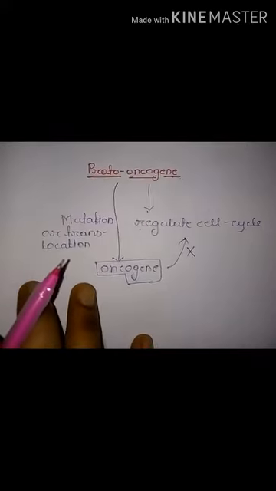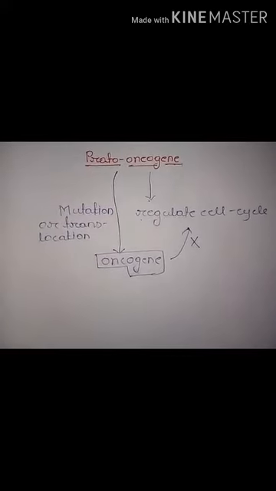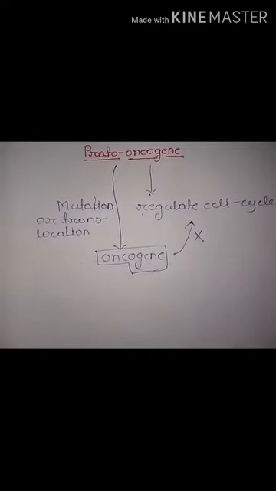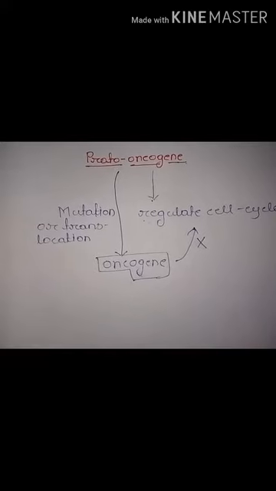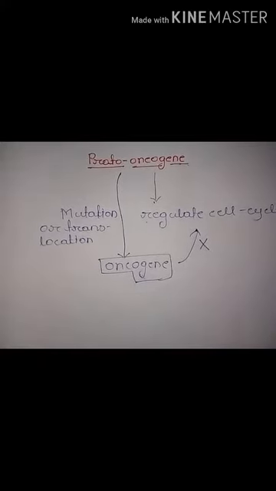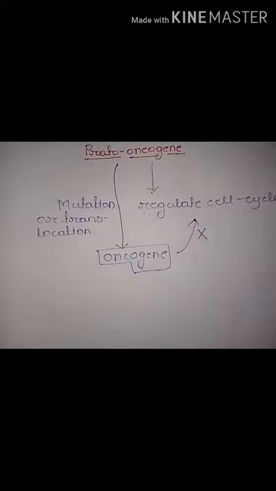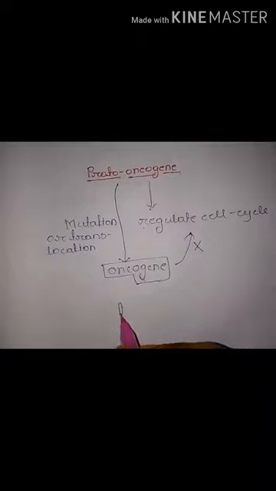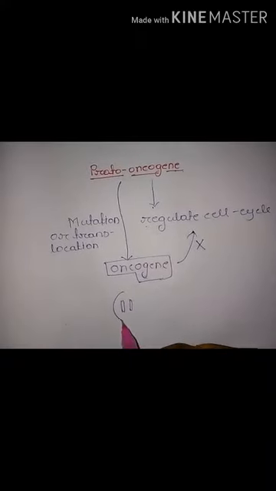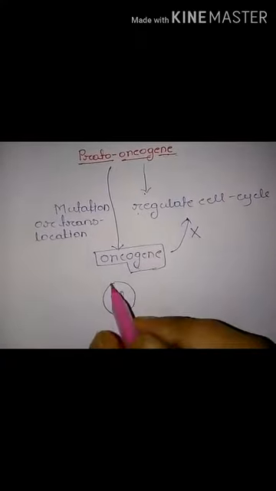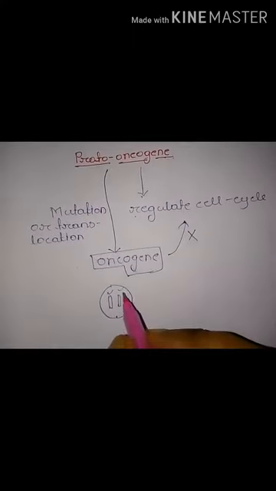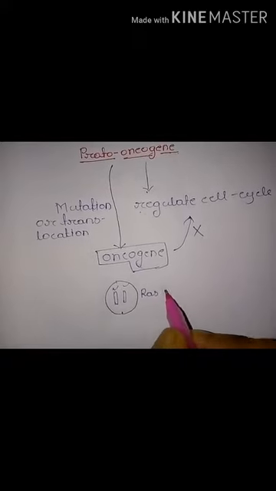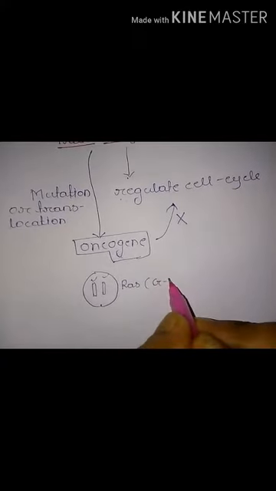Now the mutation of one proto-oncogene of a homologous pair to produce an oncogene is sufficient to cause loss of cell cycle control. Thus such a mutation is a dominant mutation. Suppose there are two alleles of a proto-oncogene. This is a cell and these are two alleles of the proto-oncogene. We can take an example of RAS, a G protein.